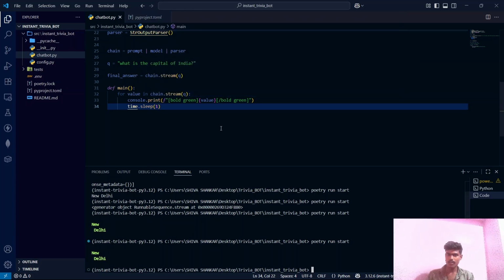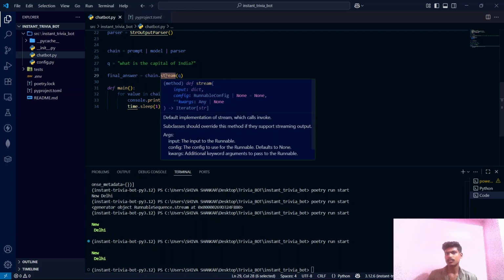The invoke method will give you the answer at a time, in a single moment. Whole answer in a single moment. It might wait before generating the whole answer. It might wait for some time and then give you the answer when the complete answer is ready. Since this is a smaller answer, we are not seeing much delay. Suppose the answer is 5 to 10 sentences long, it might take some time to generate that answer, and until then you will not see anything. And once it is generated, it will dump the whole answer into your terminal. But with the stream method, it's not the case, guys.